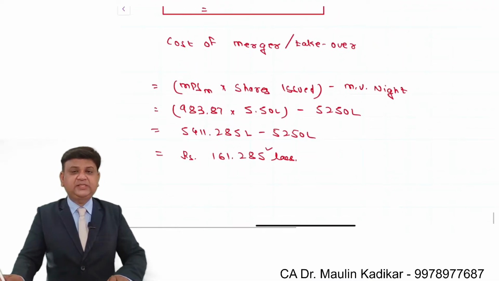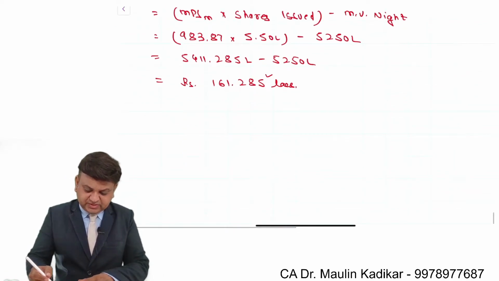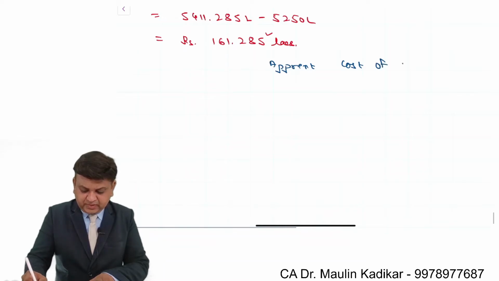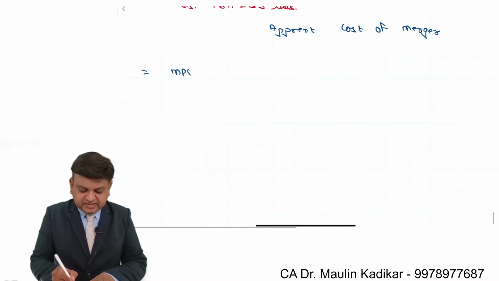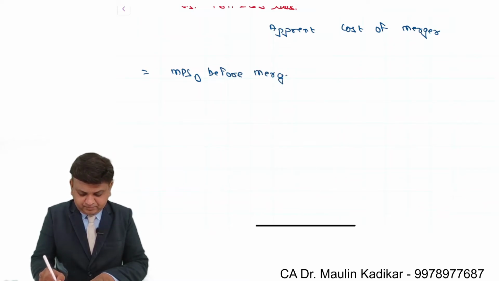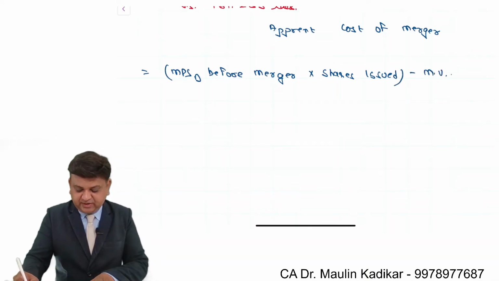Basically, there is a concept given a name as the apparent cost of the merger. Dear students, as far as the apparent cost of the merger is concerned, the calculation is made like this. It is MPS of Day Limited before merger into shares issued, minus market value of Night Limited.